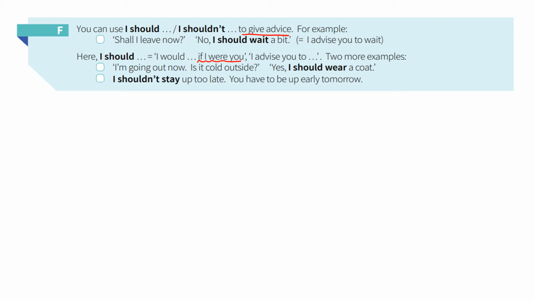I'm going out now. Is it cold outside? Yes, I should wear a coat. If I were you, I would wear a coat. I shouldn't stay up too late. You have to be up early tomorrow.